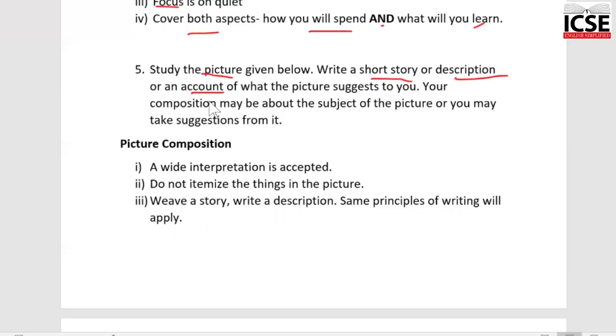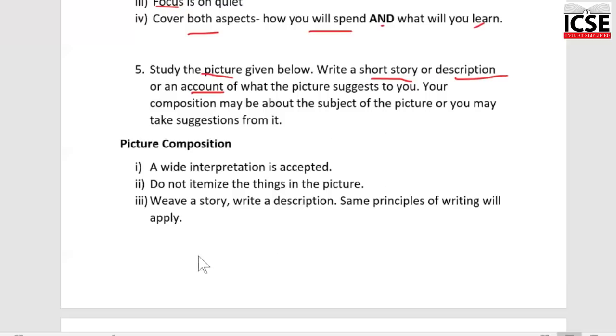So the same principles apply. If you're writing a story, you know what you have to keep in mind. If you're writing a descriptive thing, then you know what are the things that should be there. And if you're writing a narrative essay, again, you know what are the elements that should be present.